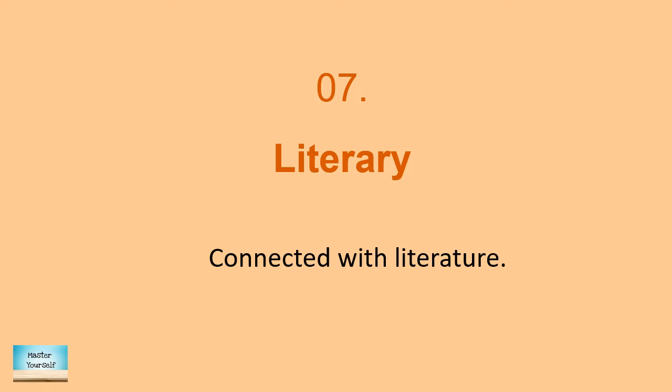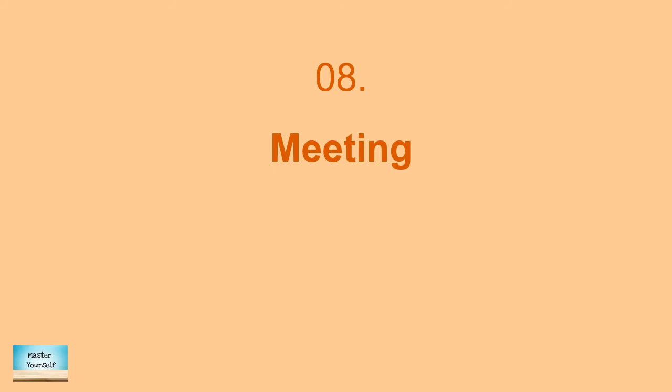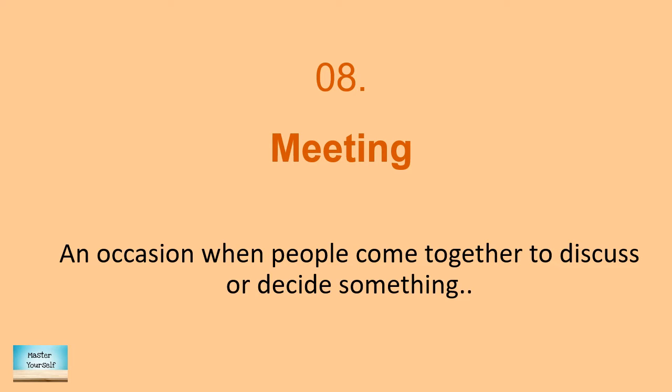Literary. Literary is a word that is used when somebody or something is connected with literature. For example, I was a member of the English Literary Association. Meeting. A meeting is an occasion when people come together to discuss or decide something. For example, the principal will chair the staff meeting. Let's take another example. The meeting will start at 8 a.m. tomorrow.